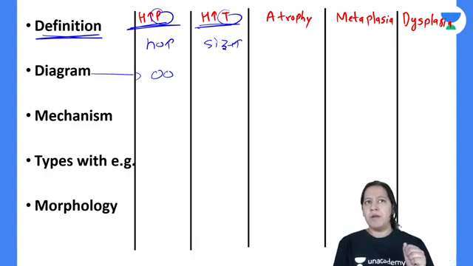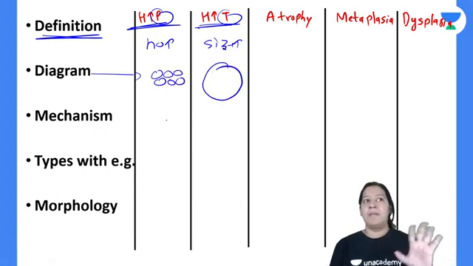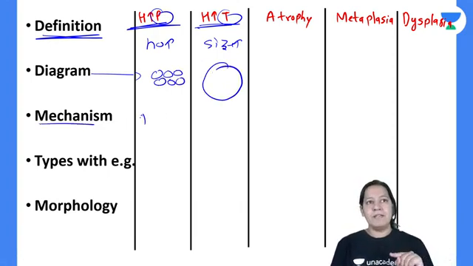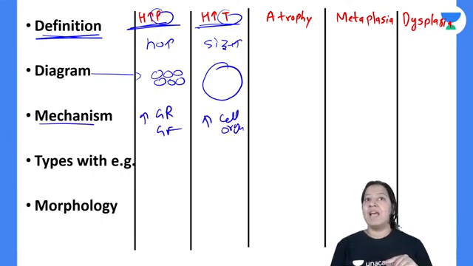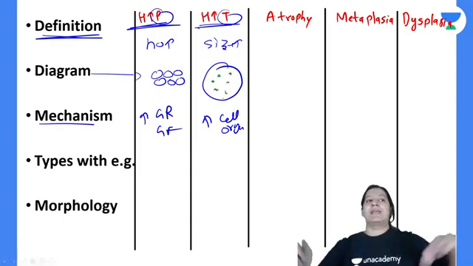So here you have to increase the number, the number of cells. Here you have to increase the size of the cell, not the number. Mechanism: here it is due to increased growth receptors and growth factors. Here it is due to increased cell organelles. The cell organelles inside, mitochondria, ribosomes, they increase. That's why the cell increases in size.